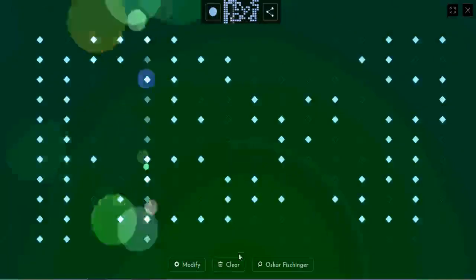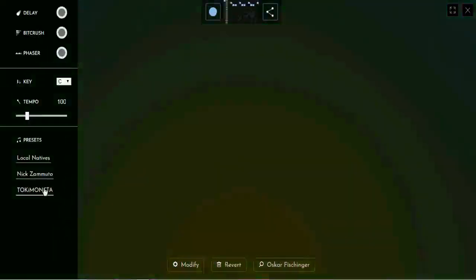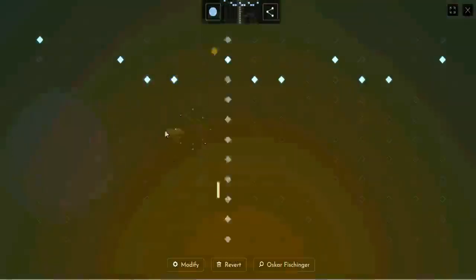Now you can also clear this, and also you can select this again, and music starts. You can create your own music.